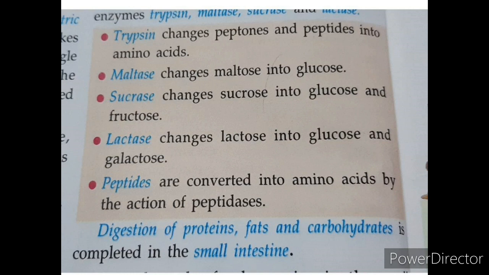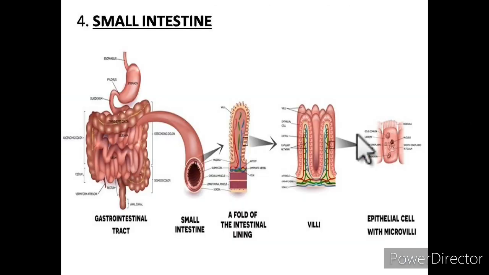One more thing occurs in the small intestine, not only digestion but another very important part, the final stage of the nutrition process, that is the absorption of nutrients. The small intestine not only digests but also absorbs food. The inner surface of the small intestine, the ileum, has millions of tiny finger-like projections.